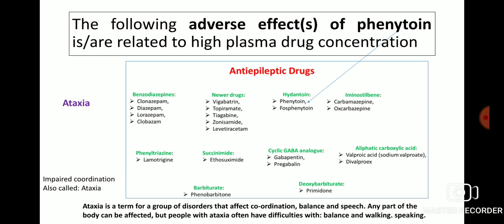The following adverse effects of phenytoin are related to high plasma drug concentration, that is ataxia. Impaired coordination, which is also called ataxia, is a term for a group of disorders that affect coordination, balance and speech. Any part of the body can be affected, but people with ataxia often have difficulties with balance, walking and speaking. So, phenytoin comes under the class of hydantoin anti-epileptic drug.